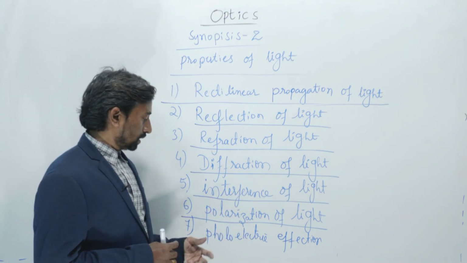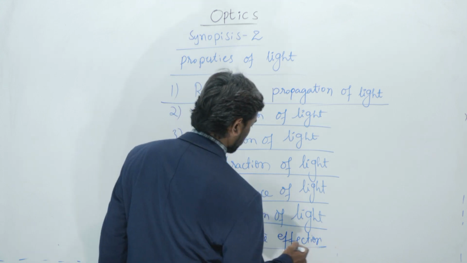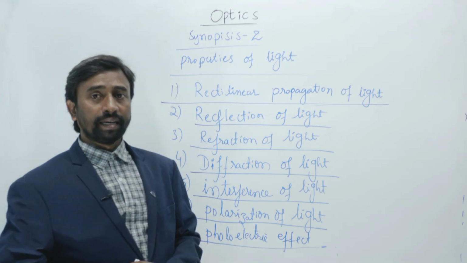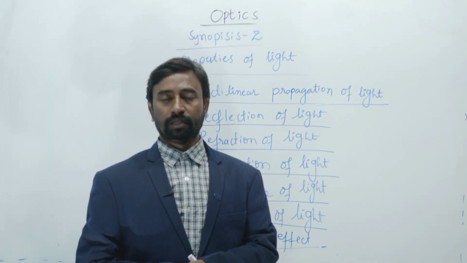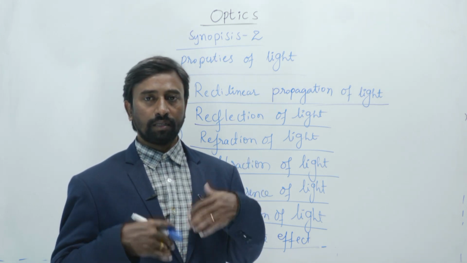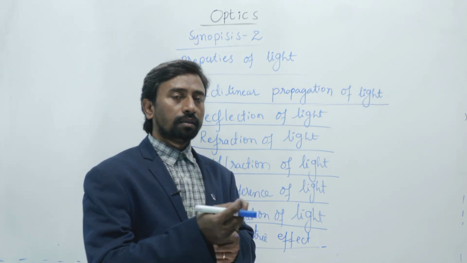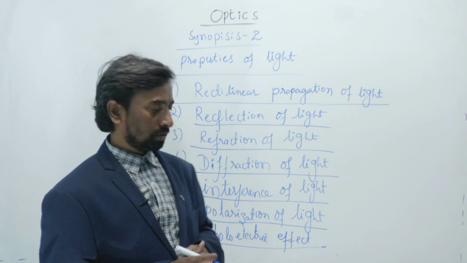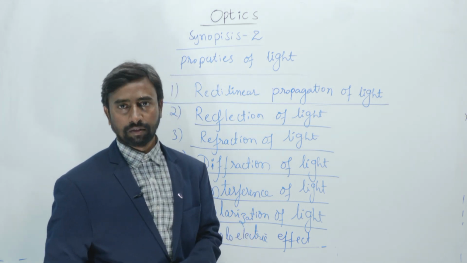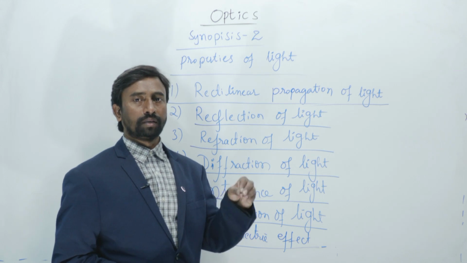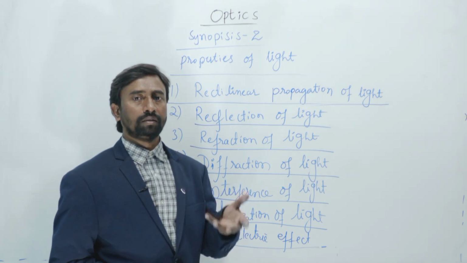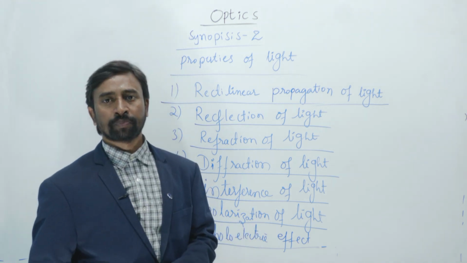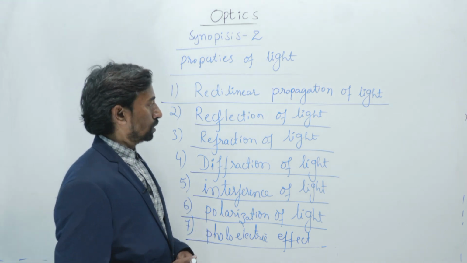Then the next one is the photoelectric effect. The photoelectric effect is when light falls on a metal surface. If light of a particular frequency is made to fall on the metal surface, then electrons will be emitted from the metal surface. That phenomenon of light is said to be the photoelectric effect.